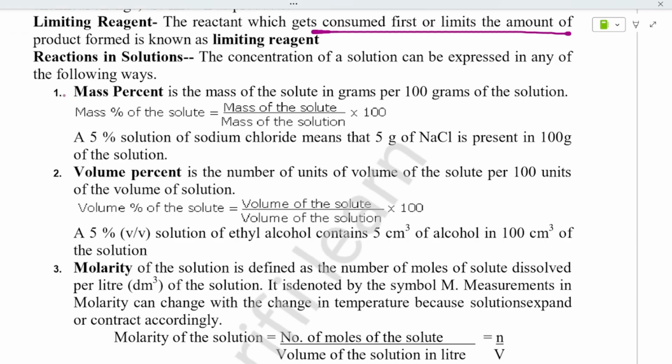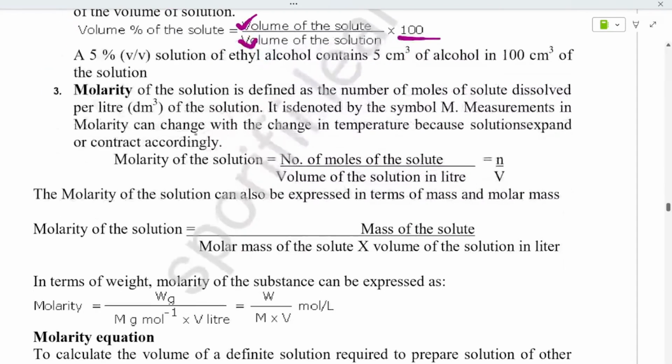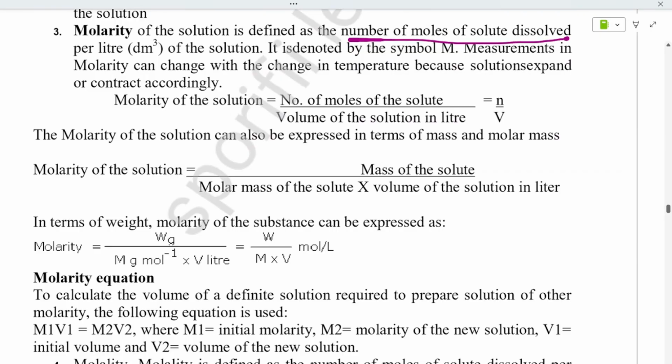Reactions in solution mean mass percent, volume percent, and molarity are important. Mass percent is the mass of solute divided by the mass of solution. Solute means it is present in very small quantity, remember that. There are two concepts, solute and solvent. Here also, volume of solute by volume of solution into 100, because you are finding the percent. Molarity is the number of moles of solute dissolved per liter of solution, denoted by capital M. It is the number of moles of solute divided by the volume of solution in liters, n by V.